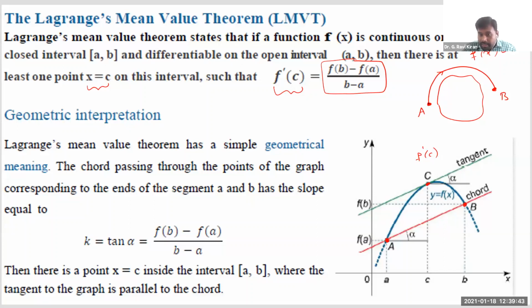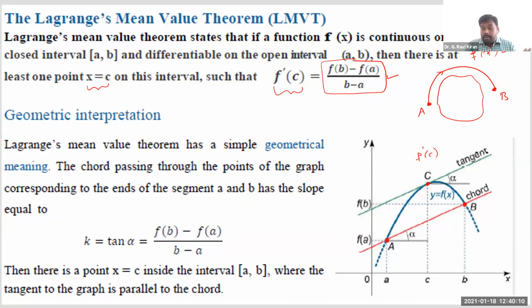And at each instant along this path, you can calculate some velocity. The average velocity after completion of this journey can be calculated by this formula, f of b minus f of a divided by b minus a. That is the average velocity when you travel from point A to point B.